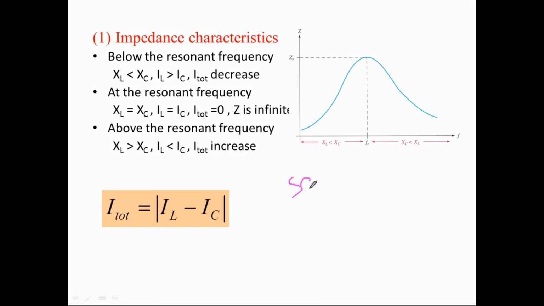For series resonance, as you know, the impedance at F equal to FR, that curve was like that for the series RLC circuit. But for the parallel resonance circuit, it is the opposite characteristic of the series resonance circuit. So the parallel resonance concept is quite opposite to the series resonance concept.